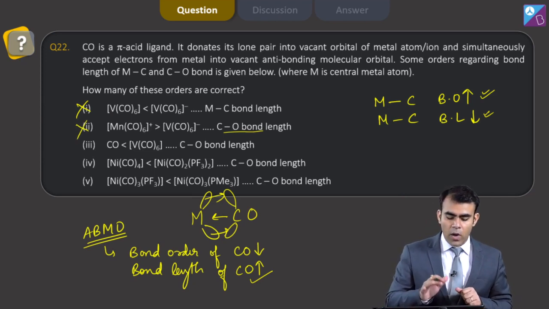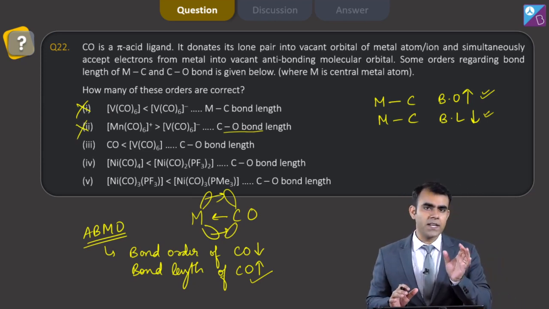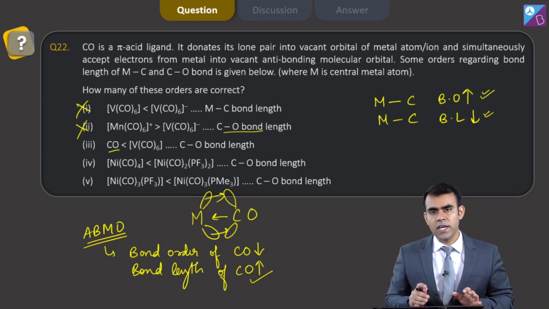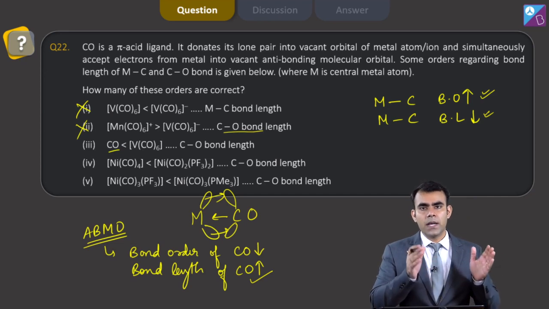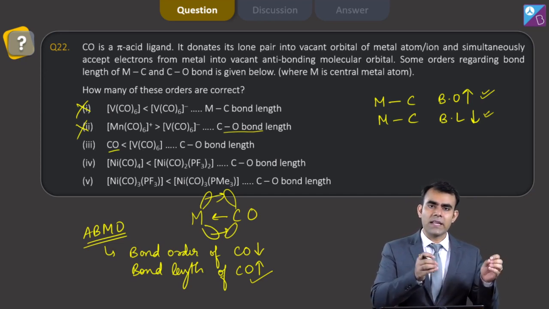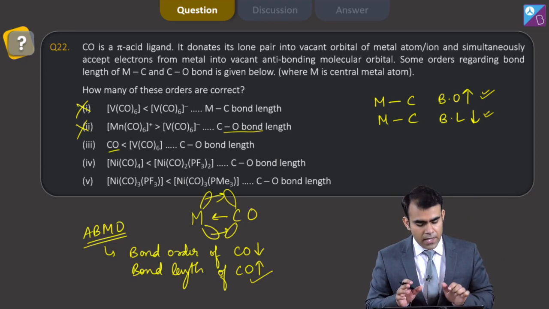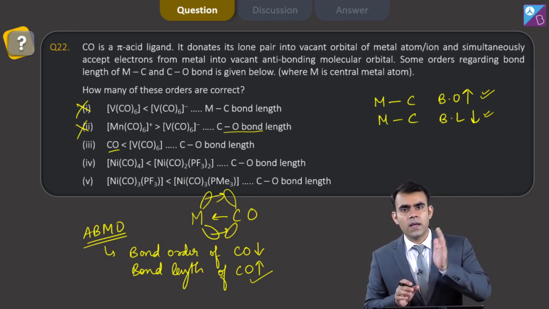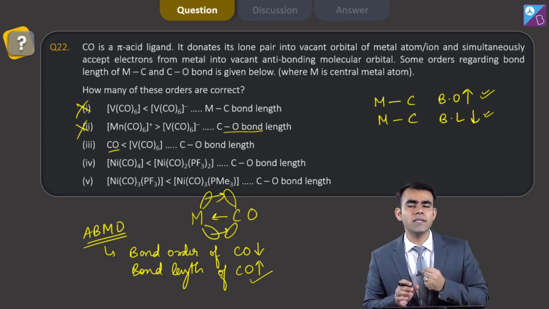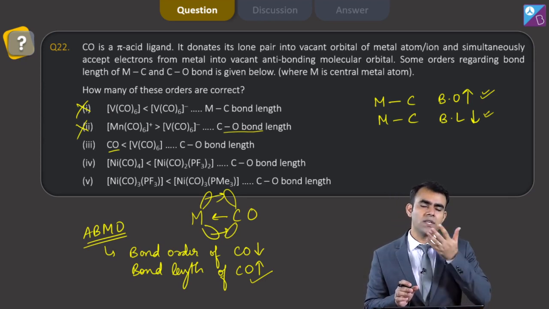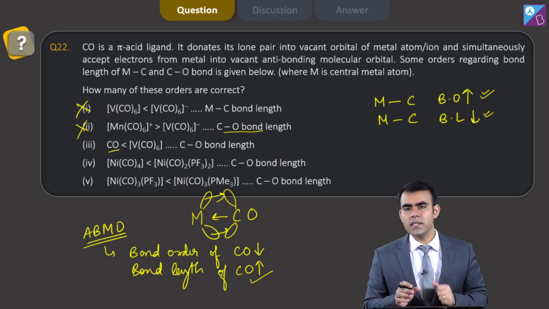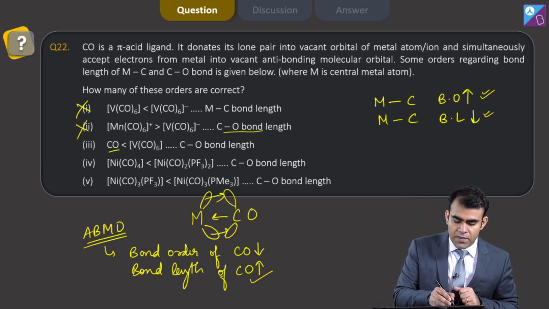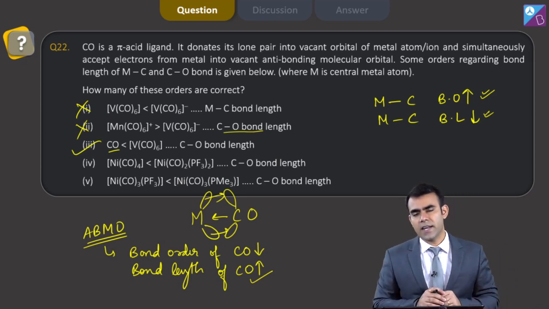Then CO and V(CO)6. Obviously, if there is no metal ion, CO is alone here. It means whatever the bond order of CO, I will get the corresponding bond length. But in case of V(CO)6, as there is some sort of electron acceptance in its anti-bonding MO, its bond order decreases and bond length increases. So yes, CO bond length is greater in V(CO)6, so this statement is correct.